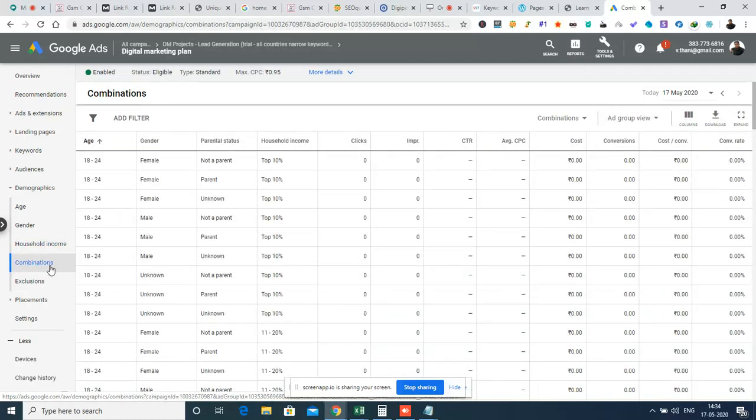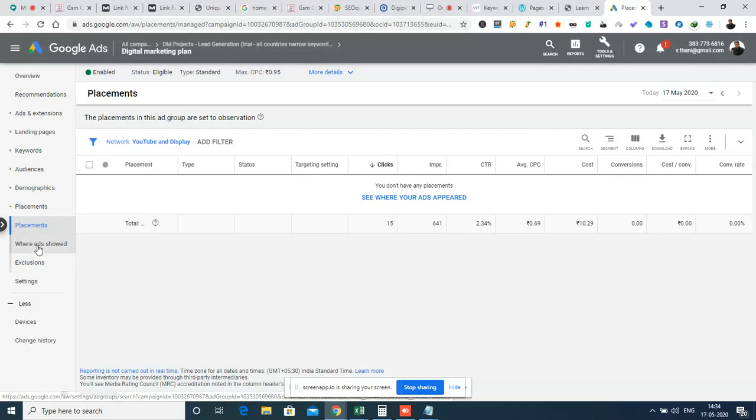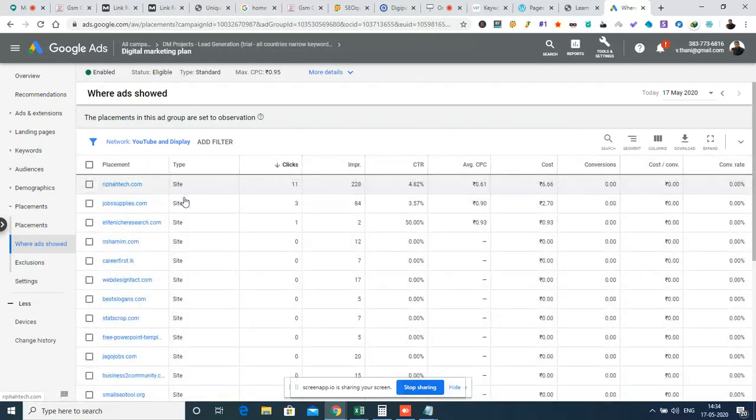It is just a combination of what age group and female-male category has been producing results and all those things. Okay, so placements: when we are going to see the placements, usually it is helpful for display advertisements. So where ads can be shown in which location, for an example, whether it is YouTube or display or what are the websites the advertisements have been shown.